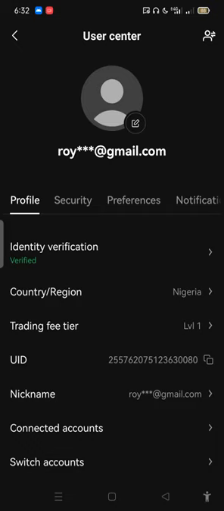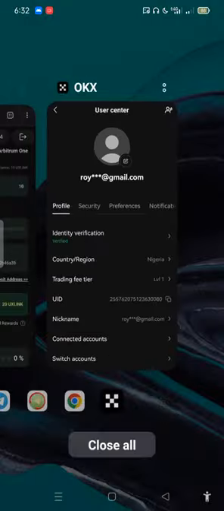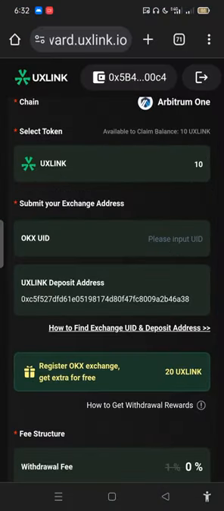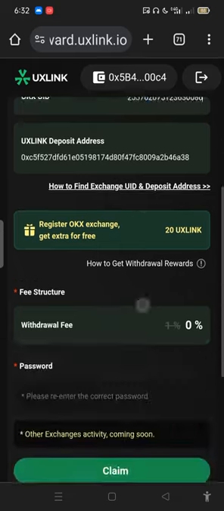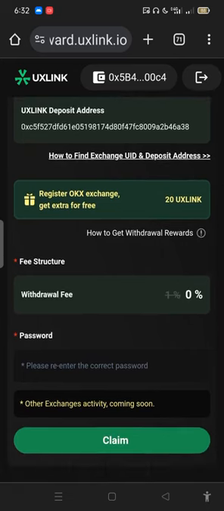Then you click on the profile. Once you click on the profile, this is the UID. So you click to copy. It's copied. You go back to the UXLINK site, and then you paste. I've pasted it. So what next?